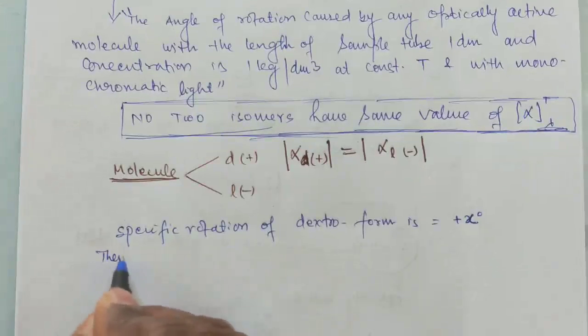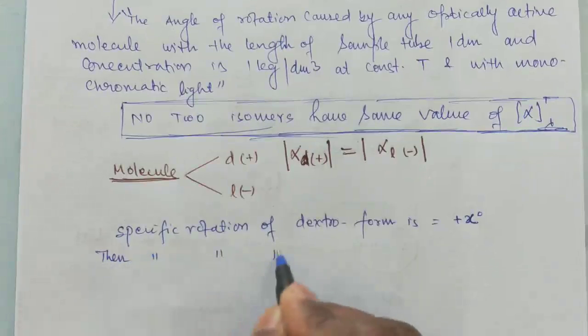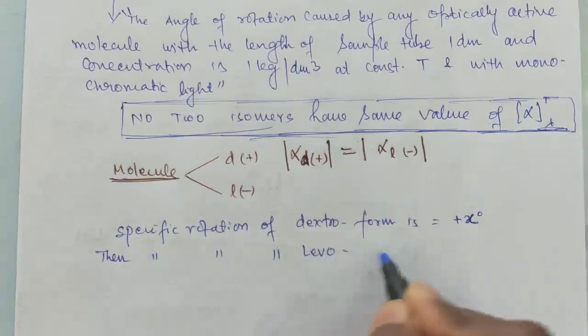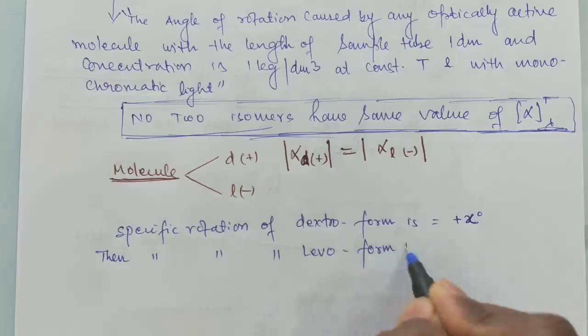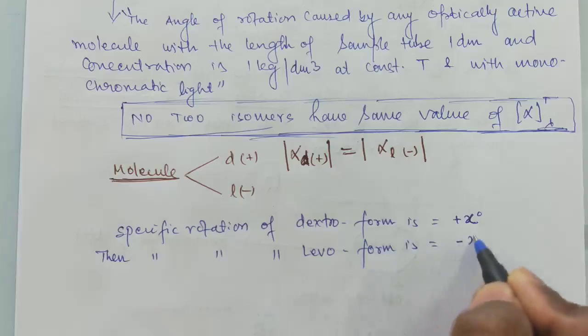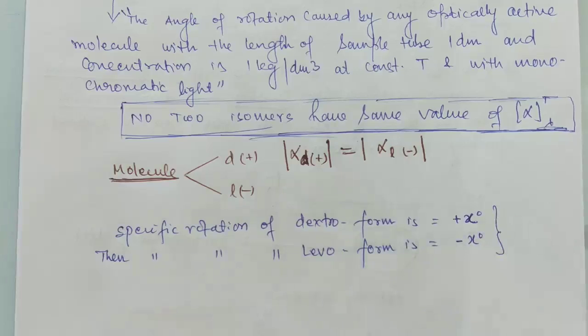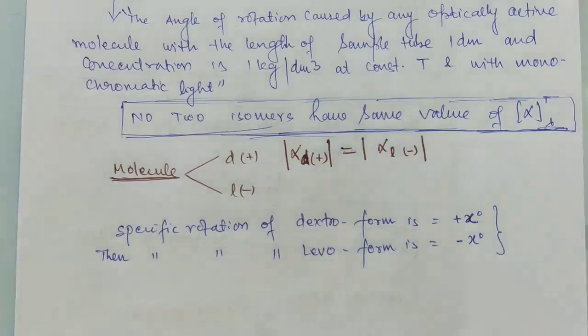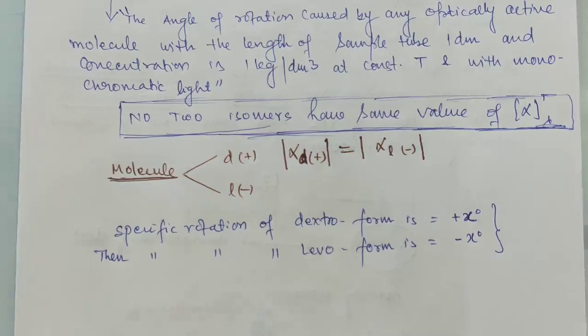Then the specific rotation of the levo form is minus x degree, right? Means dextro and levo of the same molecule have the same specific rotation but with different sign. Dextro means positive and levo means negative, but the magnitude is the same. So remember, this is a very important property.